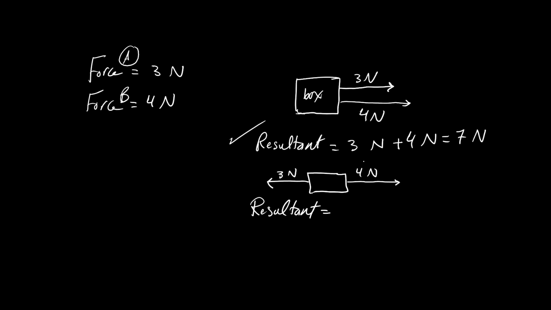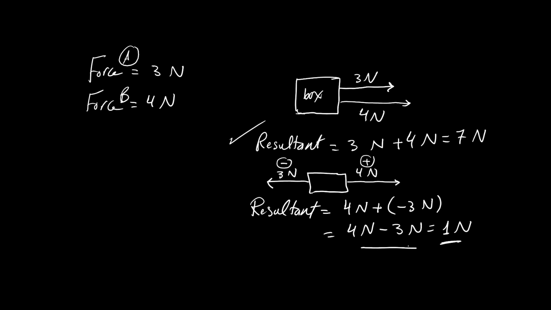This 4 is to the right, so it is positive. This 3 is to the left, so it is negative. It is 4 Newton plus negative 3 Newton. You can write it simply 4 minus 3 equals 1 Newton. 1 is positive. This means its direction is to the right, like here.